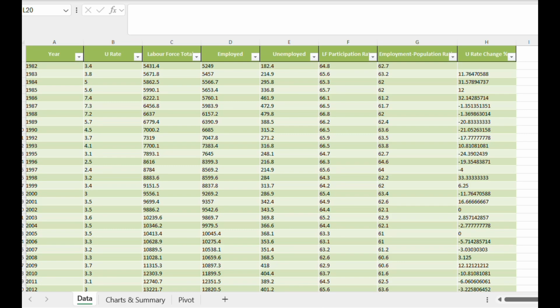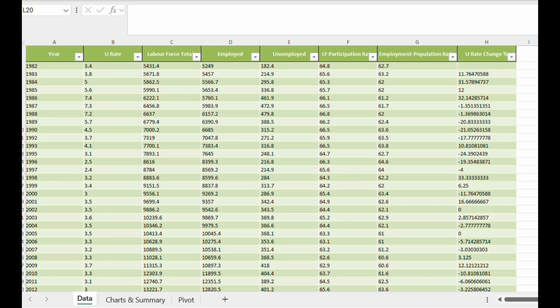As you can see on the screen, the first one is unemployment rate. And then we have labor force totals, number of employed and unemployed persons, labor force participation rate, and employment to population ratio. And for your information, I also calculated the year-on-year change in unemployment rate to better understand how employment